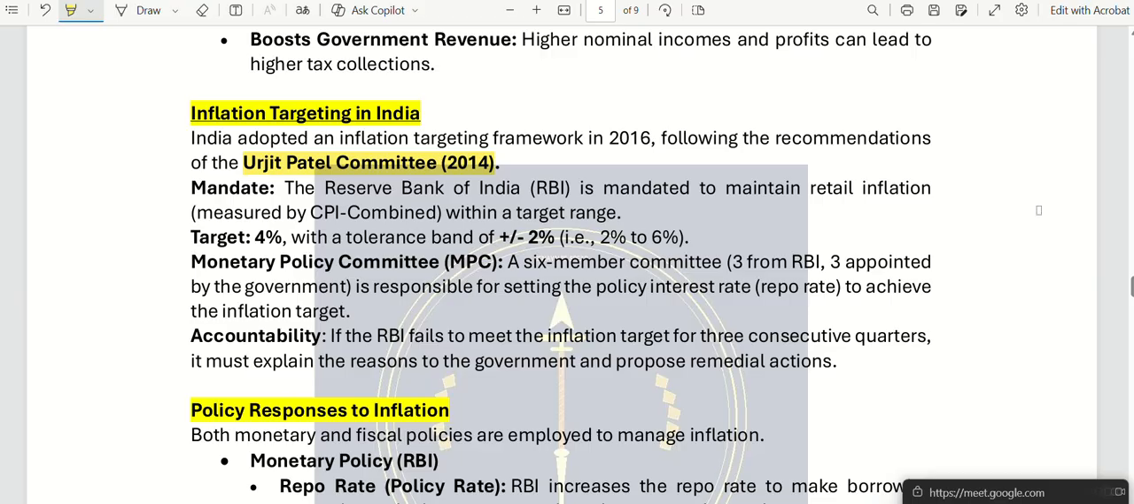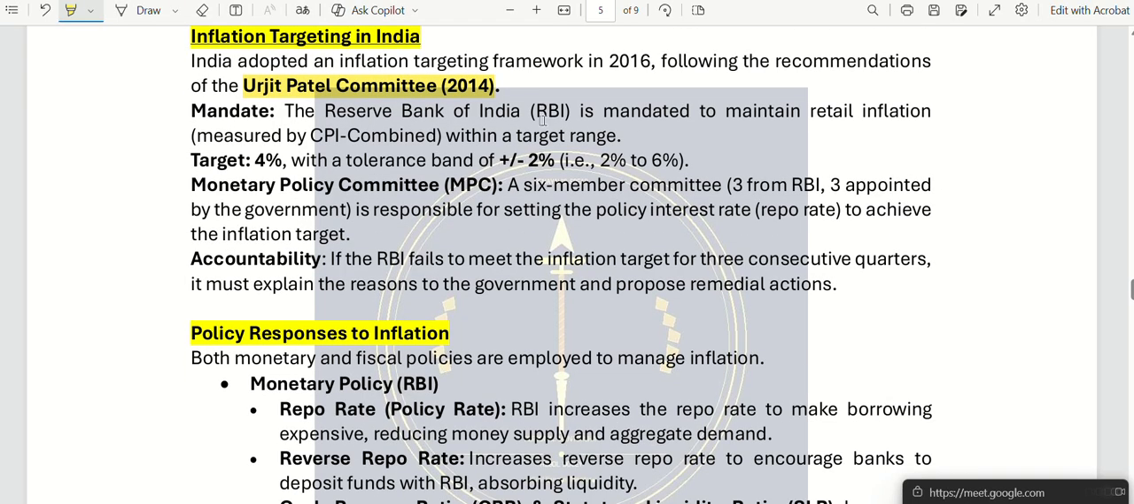Who is the present governor of RBI? Please keep that in mind from an examination point of view. Sanjay Malhotra is the new governor of RBI.